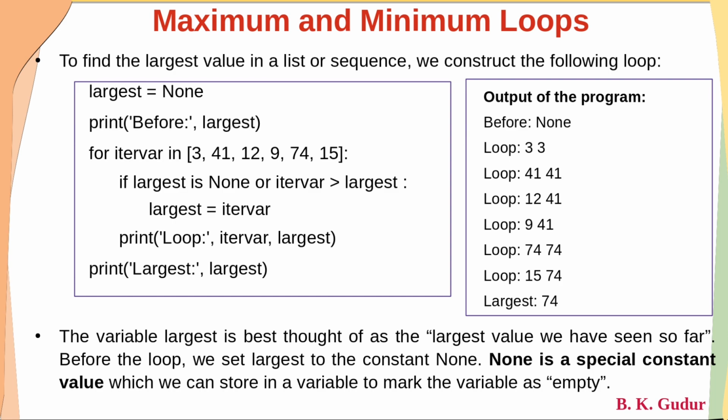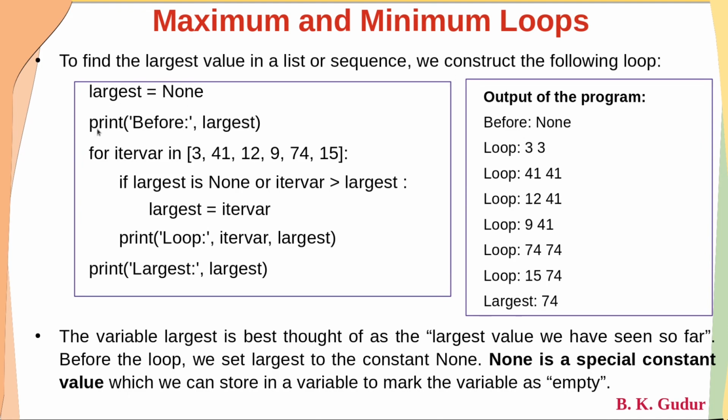Dear students, to find the largest value in a list or sequence, we construct a loop like this. Let us consider we want to find the largest element. Initially, we take a variable called largest. You can take any variable name. Because we are finding the largest number, we take a variable largest and initialize it to None. Dear students, see that this None is not a string. As I told earlier, None is a special constant value which we can store in a variable to mark the variable as empty, meaning the list doesn't contain anything. Instead of making largest equal to 0, here we write largest is equal to None.